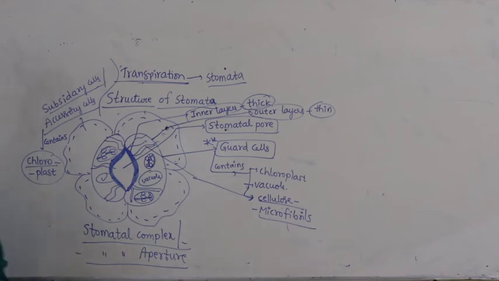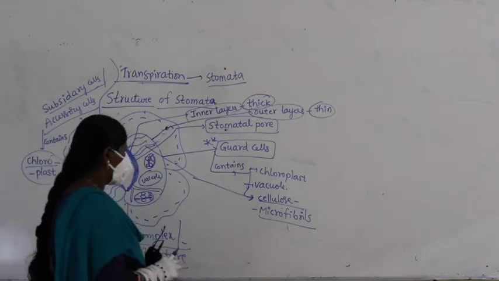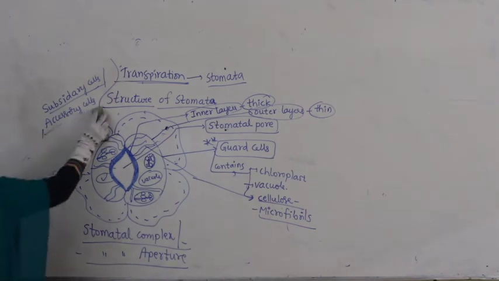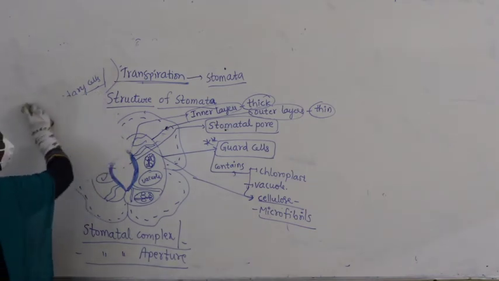Now, let us straight away discuss the types of stomata.